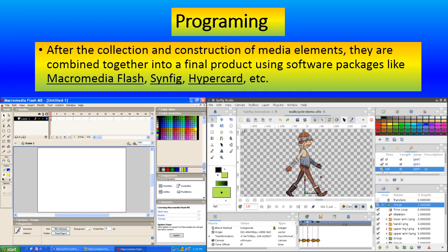Fifth stage is programming. After the collection and the construction of media elements, they are combined together into a final product using a software package like Macromedia Flash, Synfig, HyperCard, etc. Here, different animations and movements are given using this software. And if you want to prepare a 3D animation, then in case of Macromedia Flash or Synfig, you need to insert all these characters in 3D software such as 3ds Max, Maya or Blender.